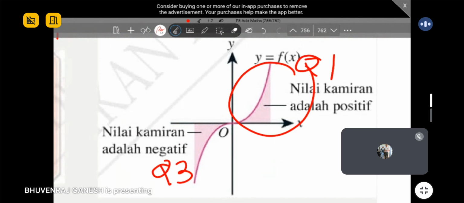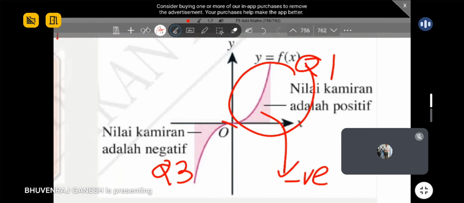Understand that? So let's say you do a question, your graph is here, and suddenly you get a negative area. It's definitely wrong already. You cannot just take the modulus; your calculation is definitely wrong, because naturally, if your graph is located there, you should get a positive answer at once without using the modulus.